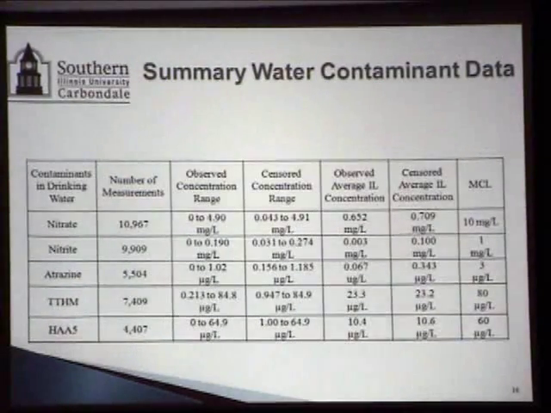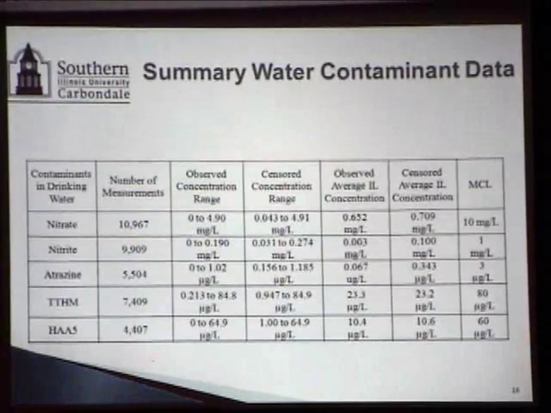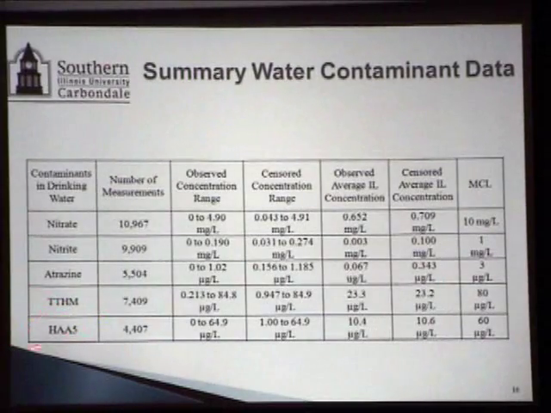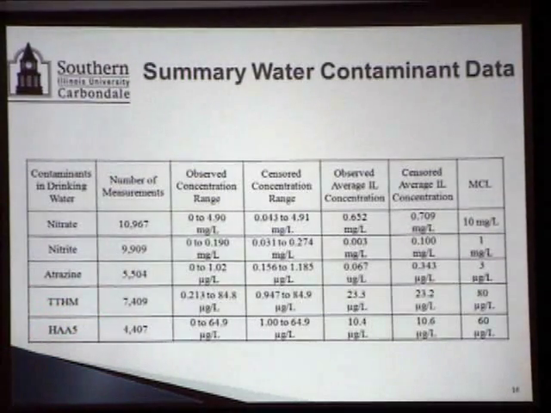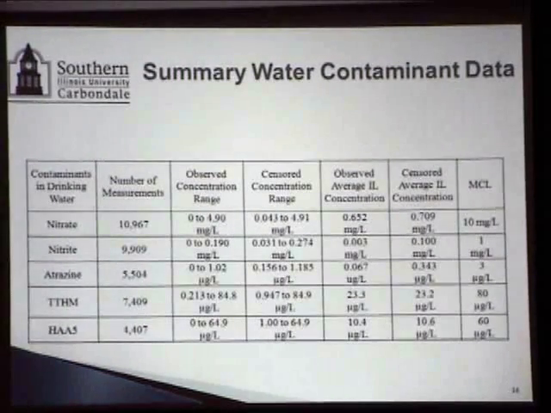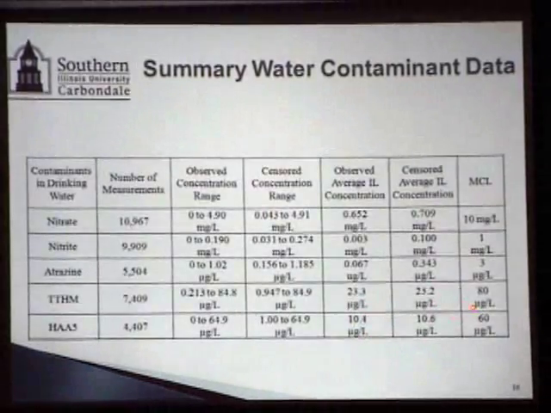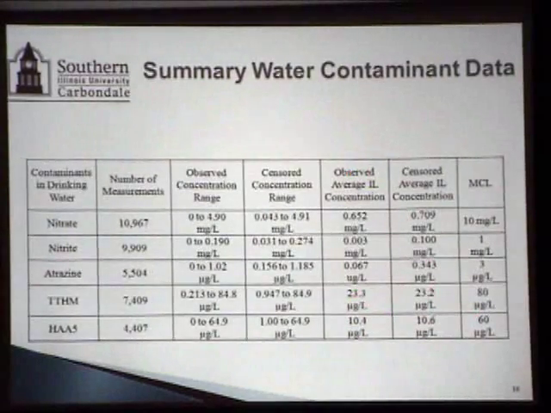For atrazine, also that number was very low. It was only 12%. But for others like dihalomethanes and haloacetic acid, it was over 90%. And that's why you do not see any difference in their observed and censored data. If at all, it is very minimal.